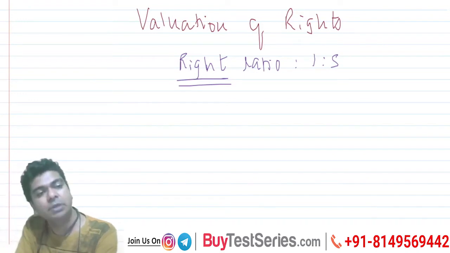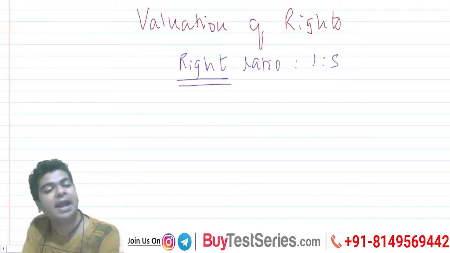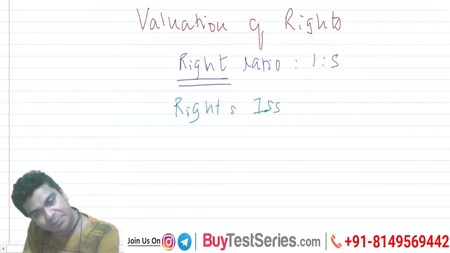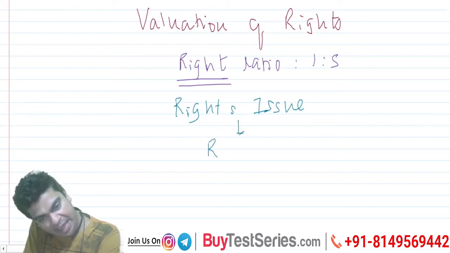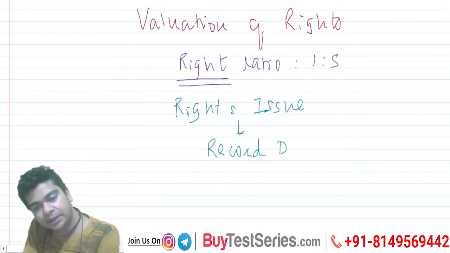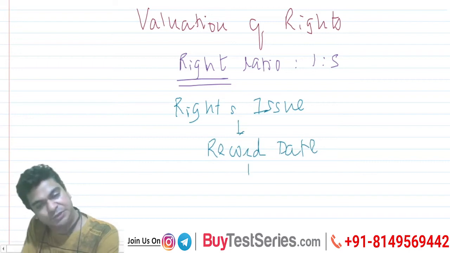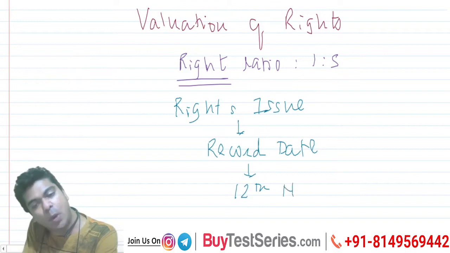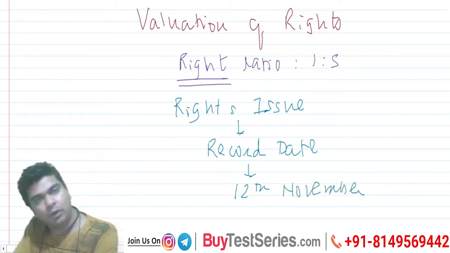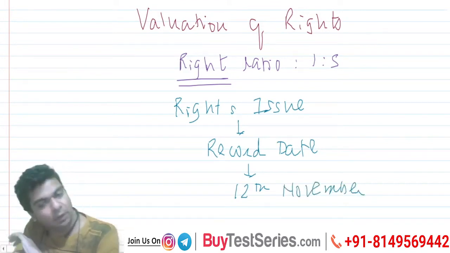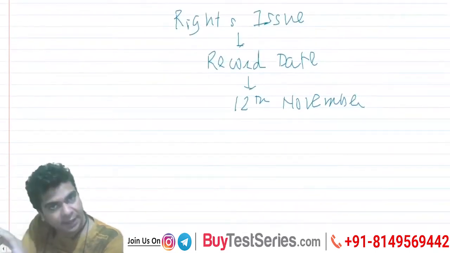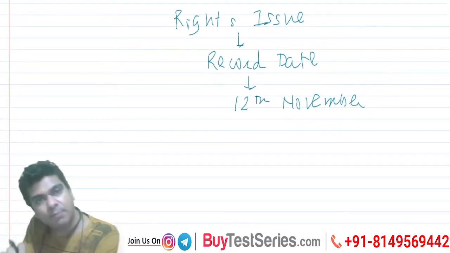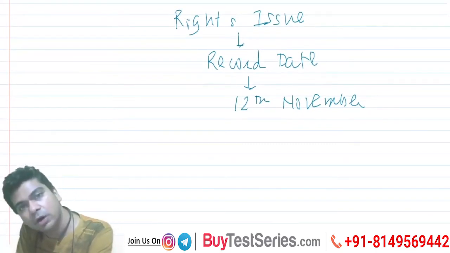So you know what a company will do? For the rights issue, the company will declare what is known as a record date. Let us assume for a moment that the record date is 12th November. So what does that mean? What will happen on the record date? Whoever's name appears as a shareholder on 12th November, they will be eligible for the rights issue.